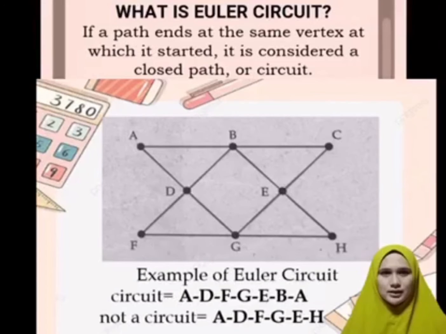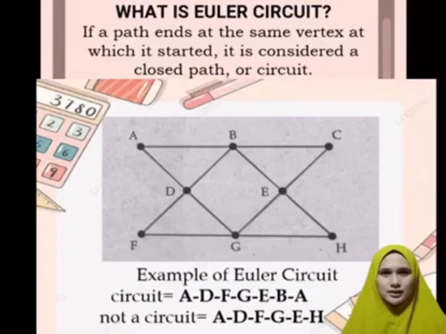Another example is the path A, D, F, G, E, and H, which is not a circuit. Why? Because the path ends at a different vertex than the one it started at.